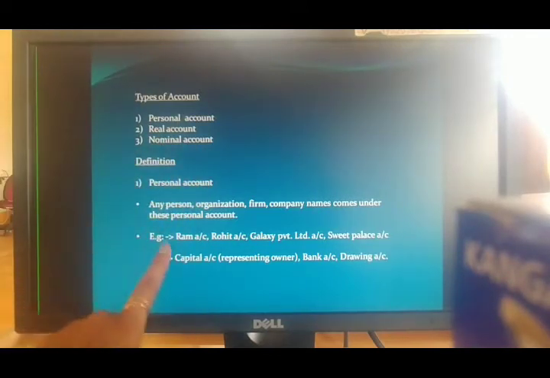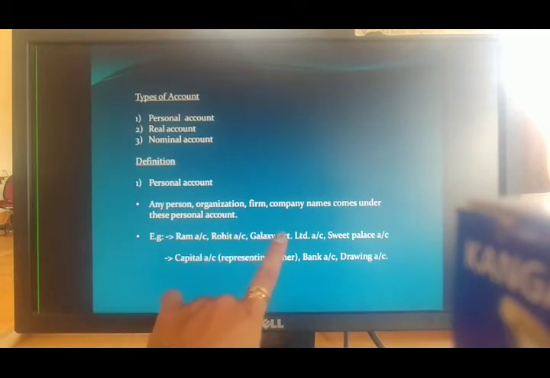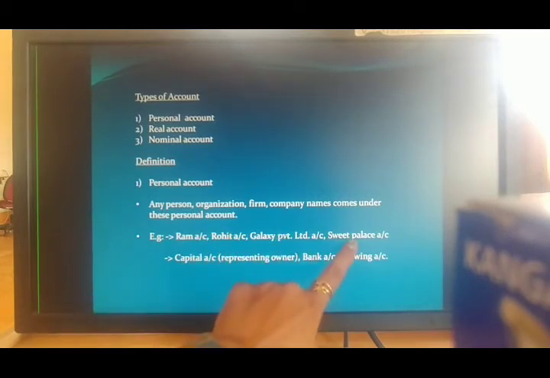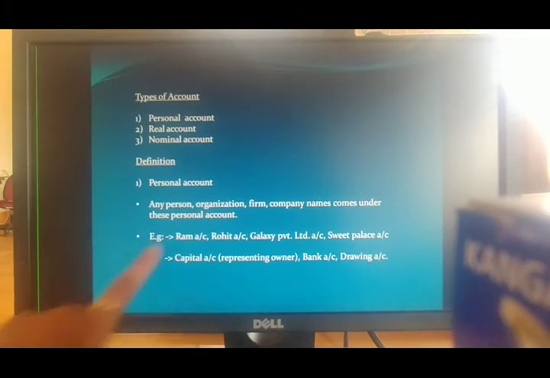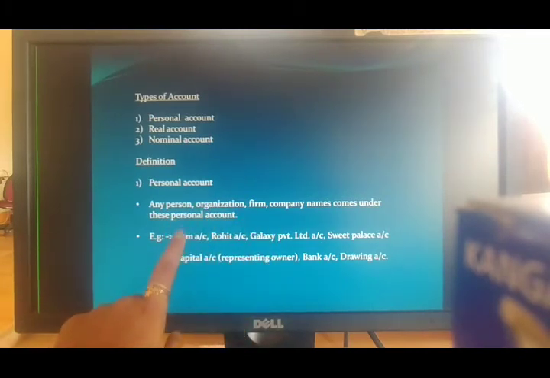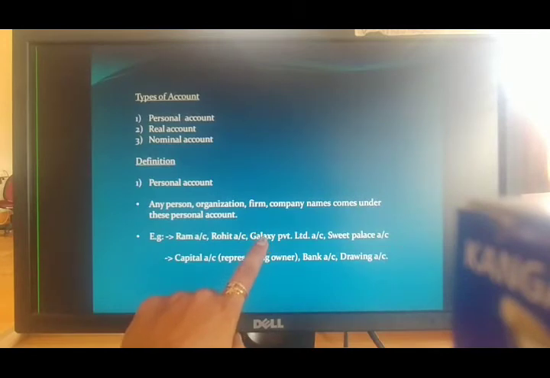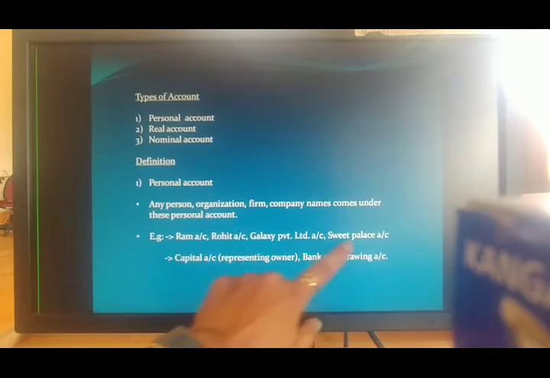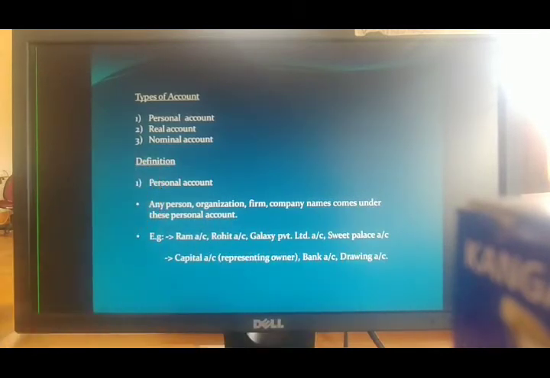Examples here: Ram account, Rohit account, Galaxy Private account, Sweet Palace account. It can be either a person's name or a company or firm name. All these names come under personal account.